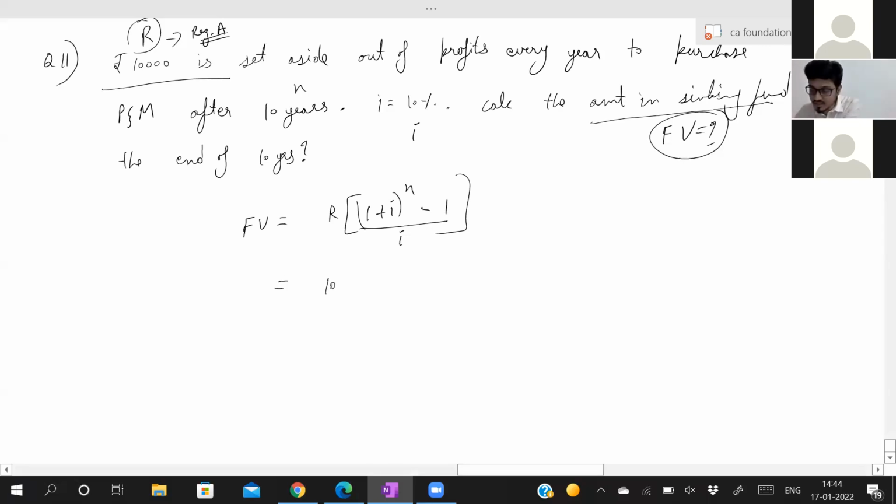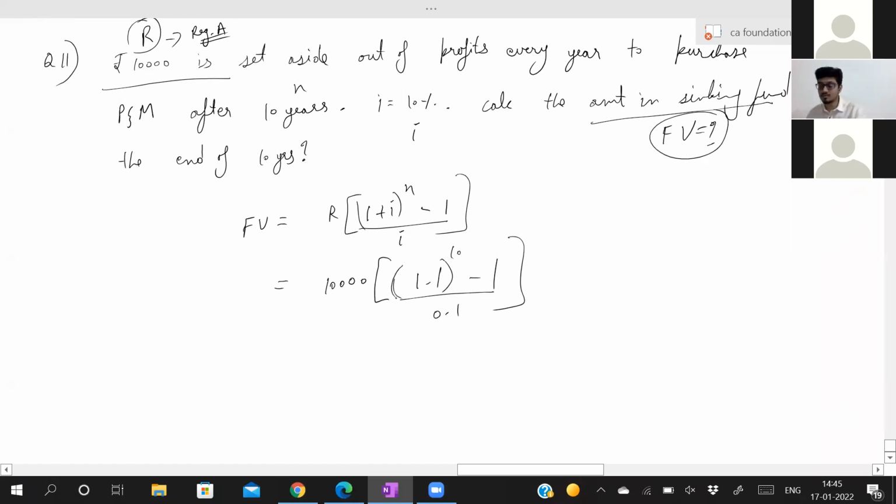Now we will write down. R is how much? 10,000. We'll set aside 10,000 every year. (1 plus I) is 1.1, to the power 10, minus 1, divided by 0.1. Now this 1 plus 0.1, can I write it as 1.1 directly? Write it as 1.1 directly.